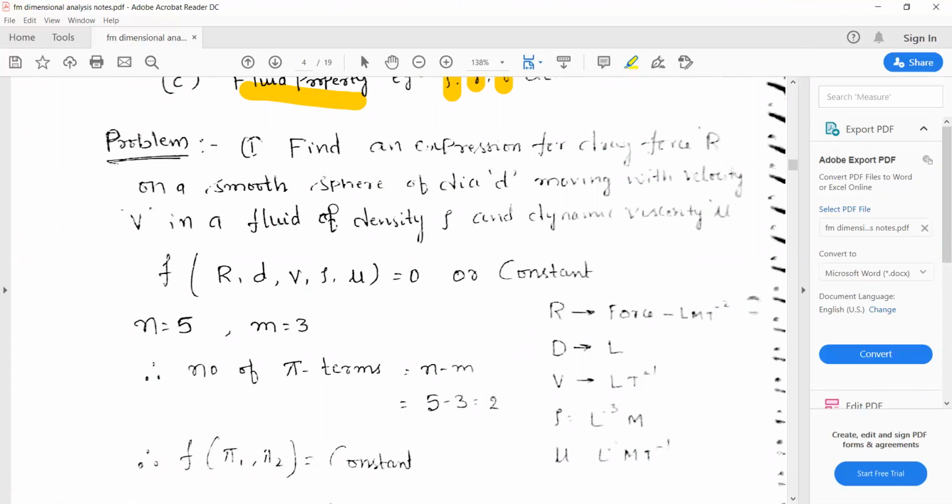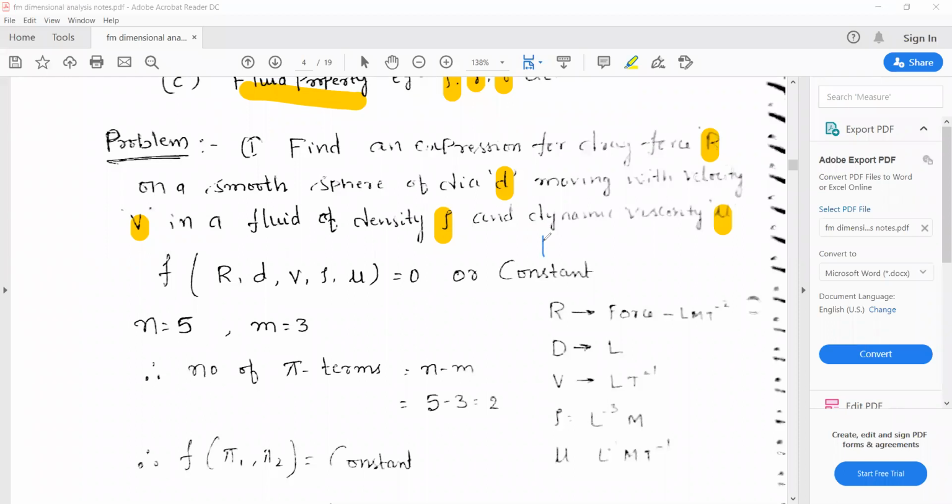So coming to the first numerical, find an expression for drag force R. The drag force is denoted by R, on a smooth sphere of diameter d, moving with velocity v in a fluid of density rho and dynamic viscosity mu. So here you can see there are dependent variable and independent variables. So the dependent variable here is drag force.